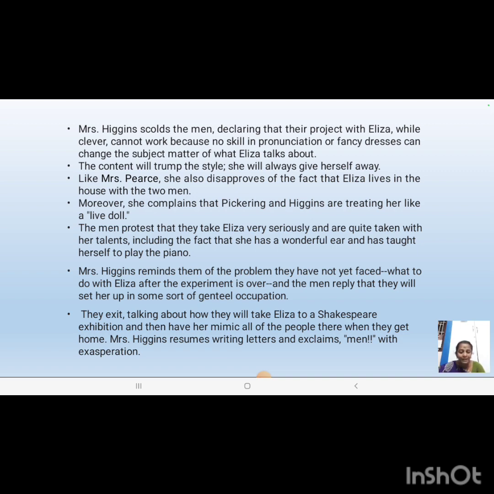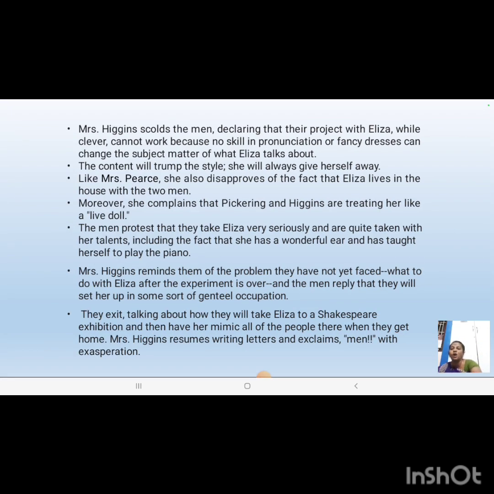But what will remain is nothing. What she gains will be nothing. She can't adapt to her slum area. She can never go back to the slum area, as well as she can't adapt to her new style. So where she will go, where it will land her, all these questions will be raised by Mrs. Higgins, but nobody will answer her.